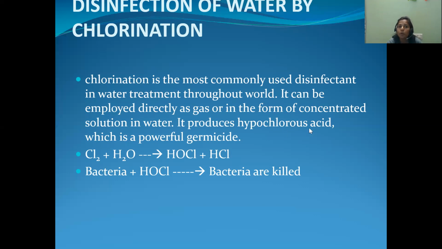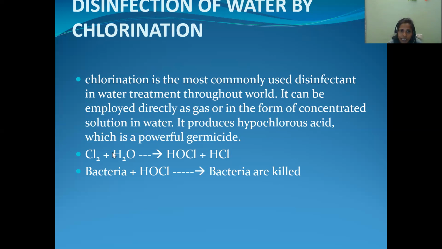It produces hypochlorous acid, which is a powerful germicide. So when we add the chlorine, either gaseous chlorine or liquid chlorine, to the water sample, what is happening here? The chlorine is reacting with the water to produce hypochlorous acid. And this hypochlorous acid is acting as a germicide. It plays the main important role here. It is killing the bacteria.